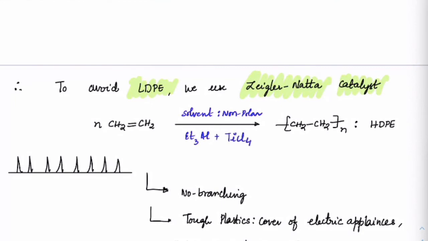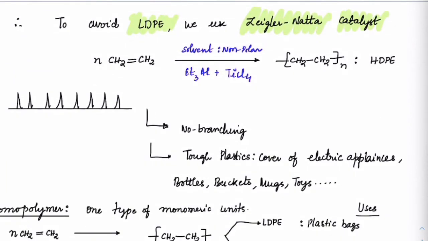So here basically what happens is trialkyl, which is supposed to be like this, TiCl like this. When you treat with triethyl aluminium, we will get Et attached here. Got it?